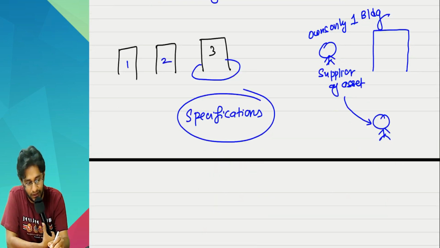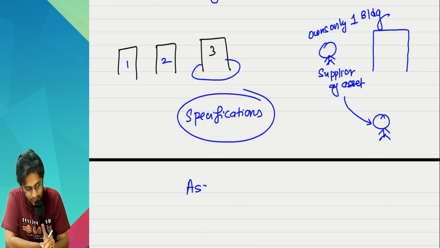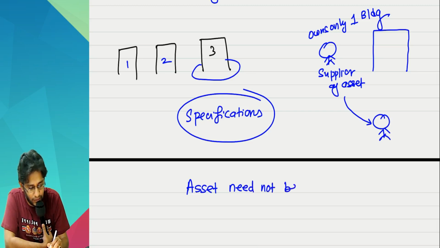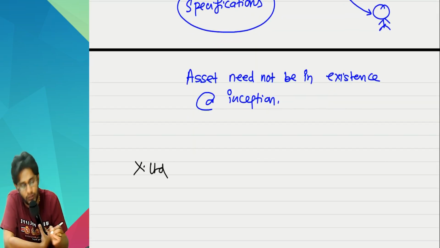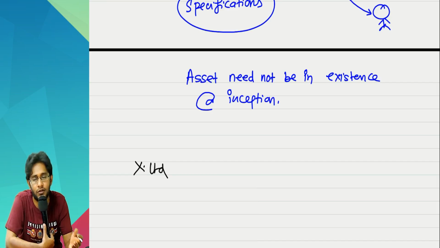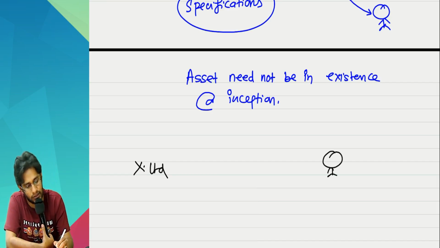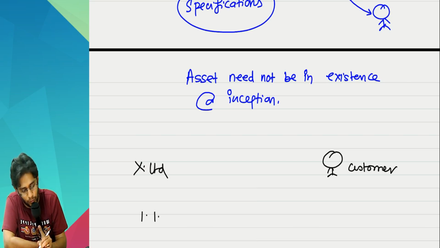Now, the standard also says that the asset need not be in existence at inception. Look at this example. There is X Limited, who is a fabricator or manufacturer of machinery. This fellow is the customer. The contract date is 1/1/2024.